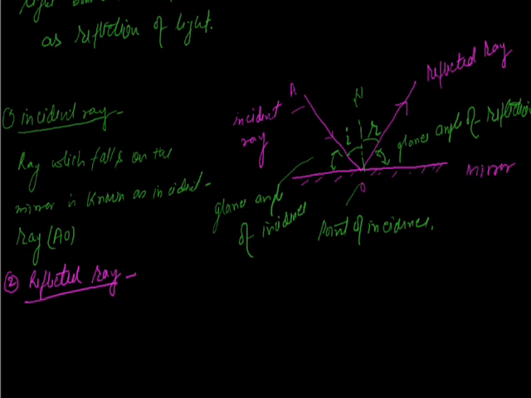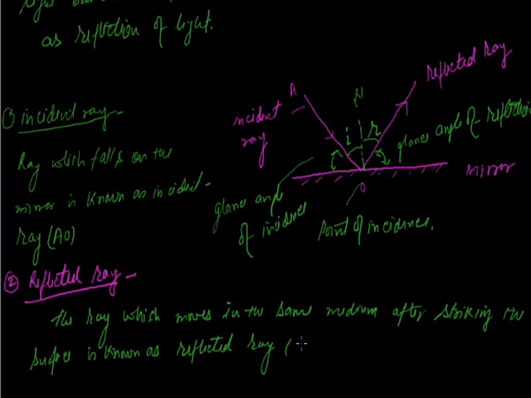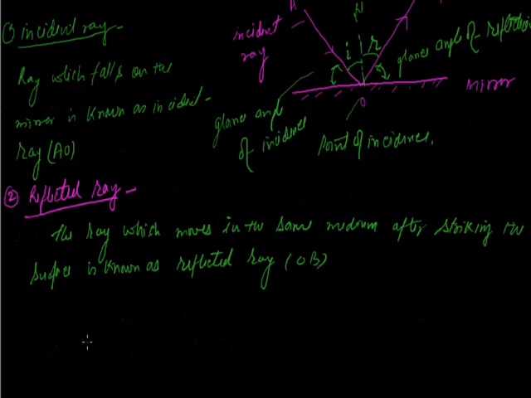The ray which bounces after striking the surface or mirror, moving in the same medium, is known as the reflected ray, denoted by OB.